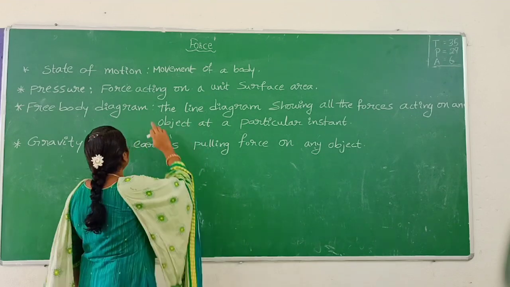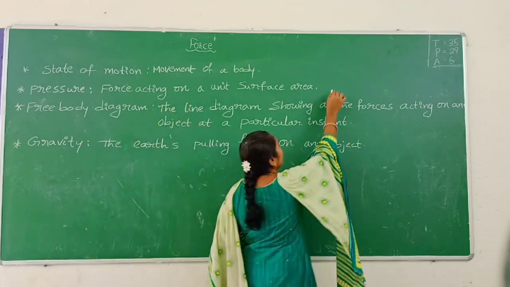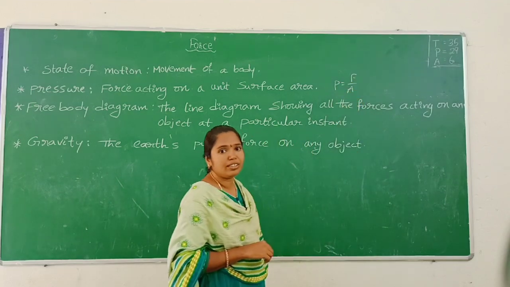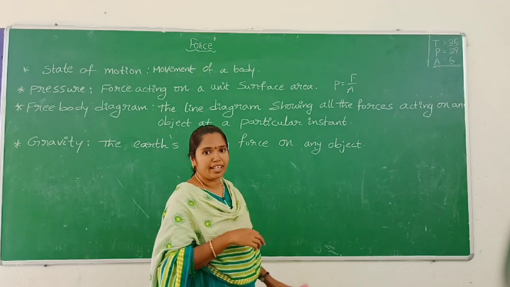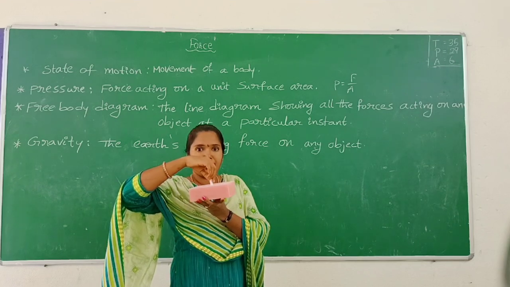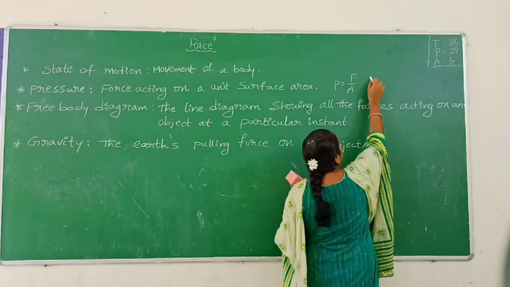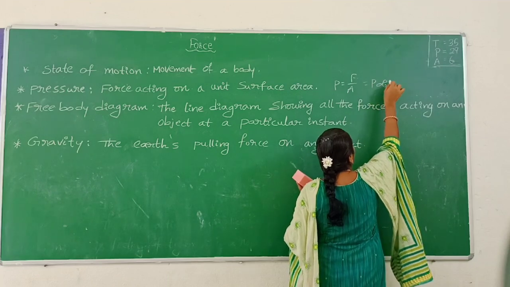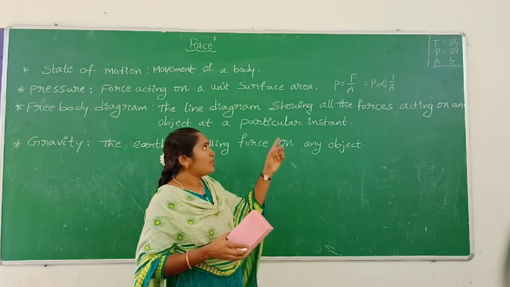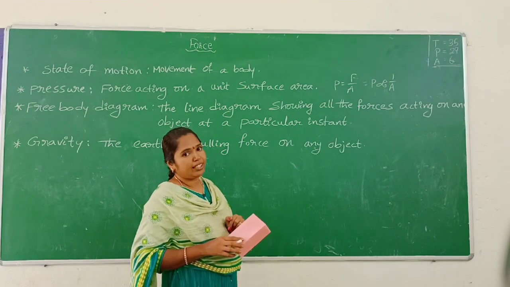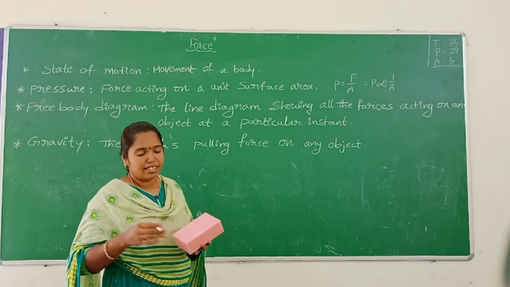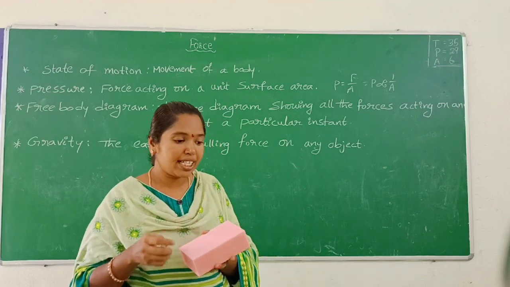What is the formula of pressure? P is equal to F by A, force by area. Force is acting on unit area. Here force is constant, so pressure is inversely proportional to A. P is proportional to 1 by A. Pressure increases when area decreases.